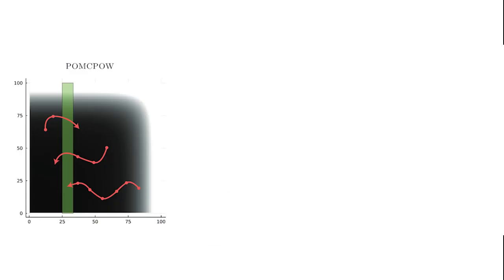Here you can see a toy domain in which the agent is uncertain of its initial position, and it has to reach the green goal region. It can reduce uncertainty in its x position by approaching the right wall, and it can reduce uncertainty in its y position by approaching the top wall.